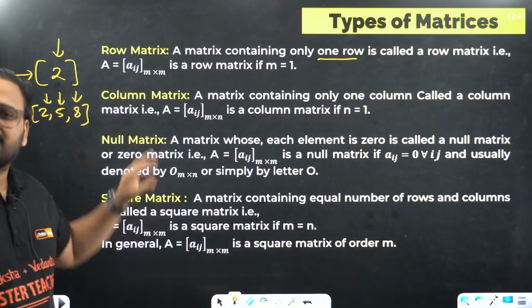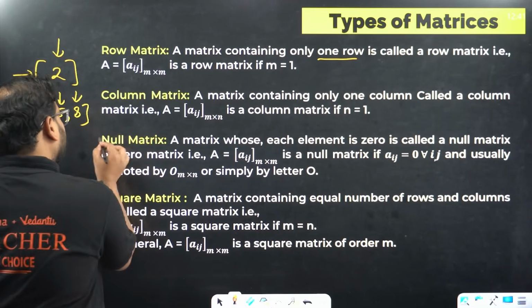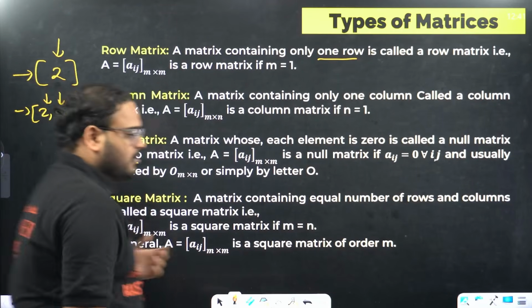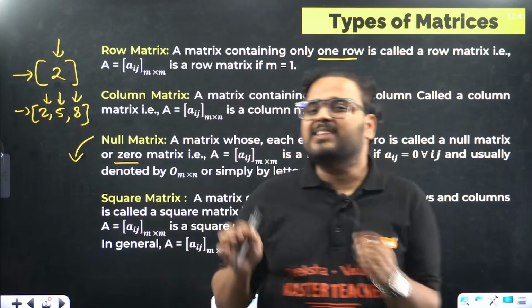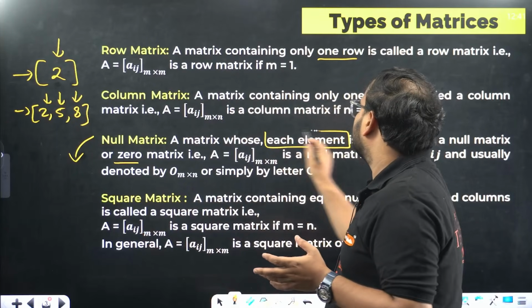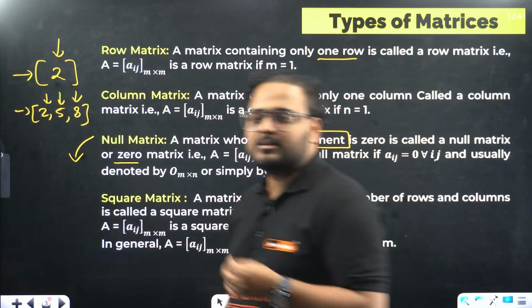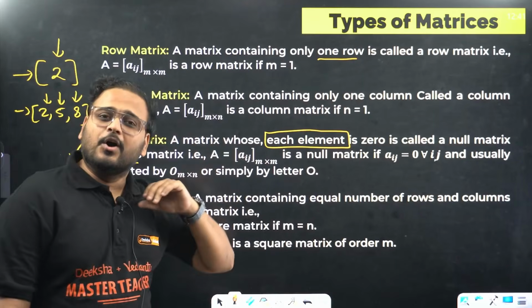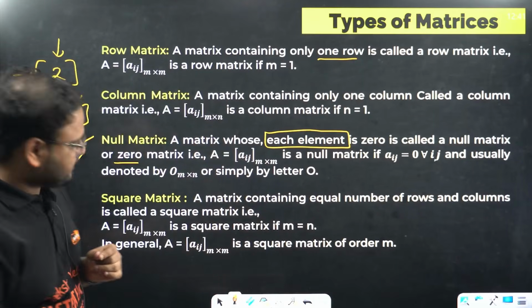Null matrix. Now this is very beautiful. What is this? Whenever you see the word null, what comes to our mind? The word 0. So where each element of the matrix is 0, that is called a null matrix. And we'll see it is very useful, very commonly used in a lot of questions and problem solving.